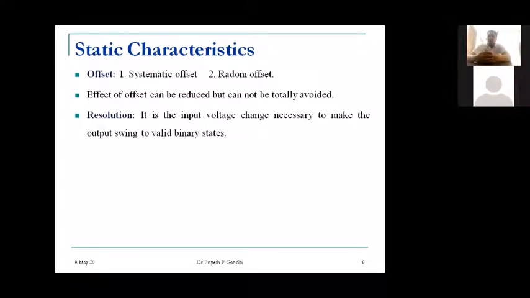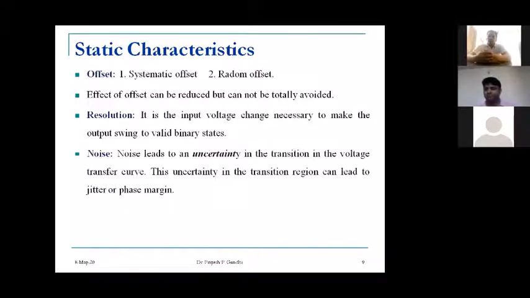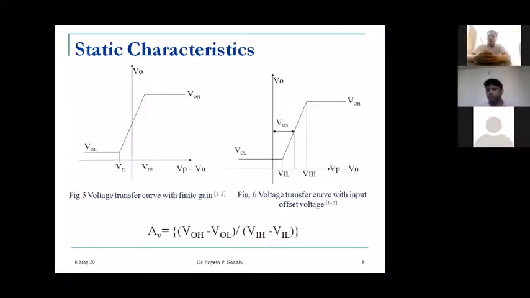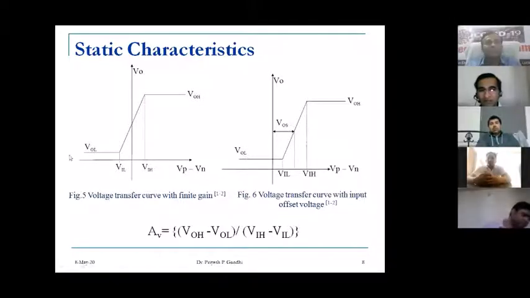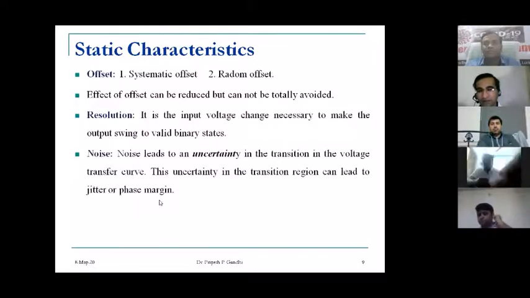Resolution means how many bits we can convert. That is called the resolution of the bits. Noise leads to uncertainty in the transition region. If we go back to the circuit, we see that there is an uncertainty in the transition region. So it will create a jitter kind of effect, or you can say it will create a phase margin. So noise is also a problem as far as the comparator is concerned.